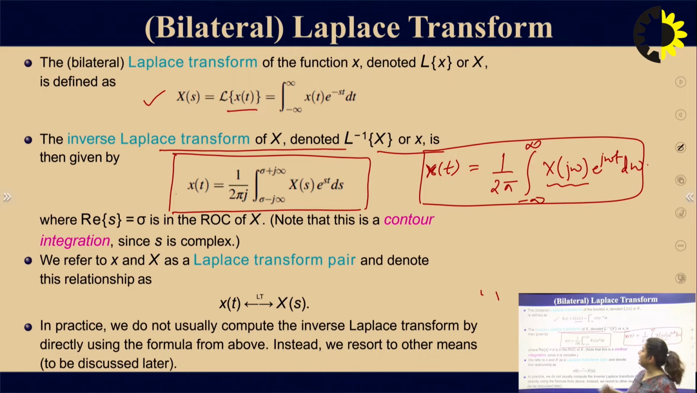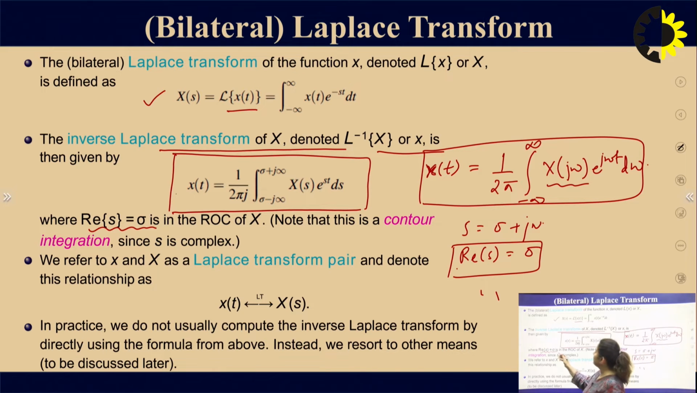2 pi j, integration from sigma minus j infinity, obviously it has some real part and imaginary part, to sigma plus j infinity of X(s) e to the power st ds. In general, it is written as from minus infinity to infinity of X(s) e to the power st ds, where the real part of s is sigma. Obviously, s is equivalent to sigma plus j omega. So the real part of s is sigma, which is in the ROC of X. Note that this is a contour integration where s is a complex number. It consists of both the real and the imaginary part.